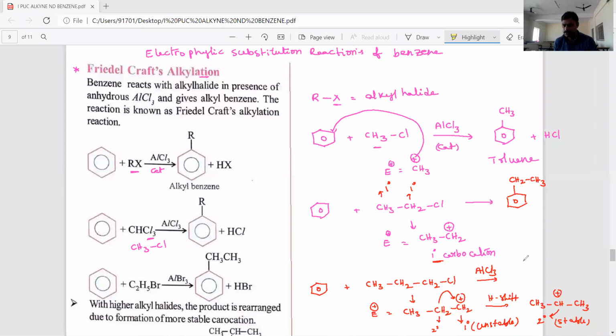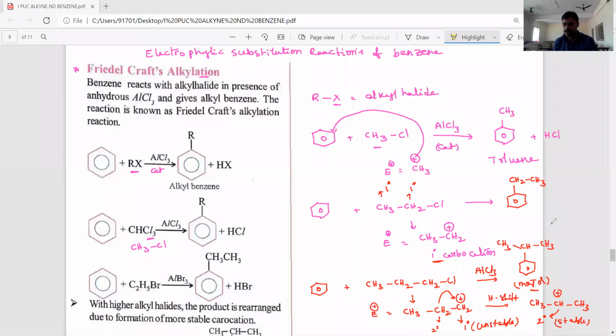That's why the rearranged product will form. Instead of n-propyl benzene, isopropyl benzene is the major product. This is the major product because it is the rearranged product.